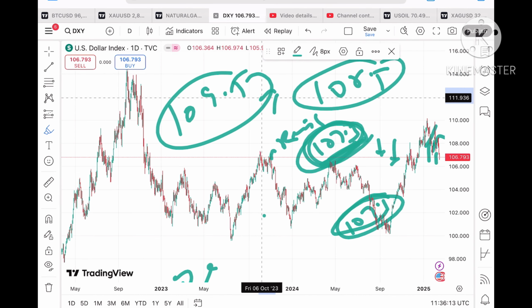So when the dollar index starts going upside, we will see the gold price come down. Similarly, if the dollar index starts going down, we will see the gold price go up.